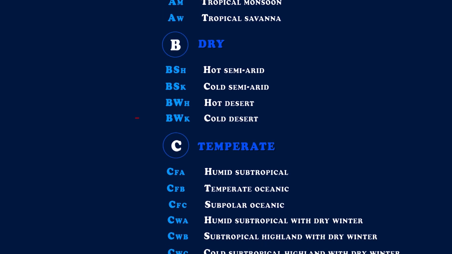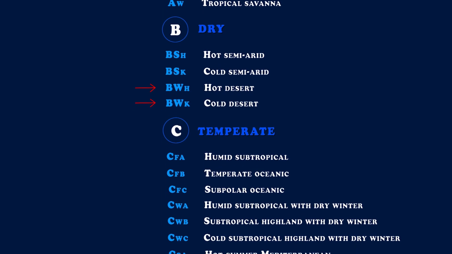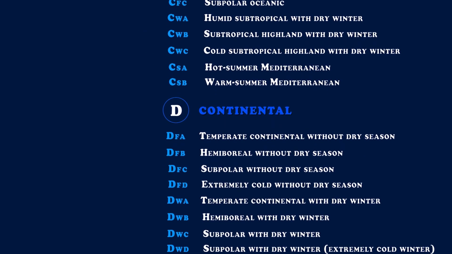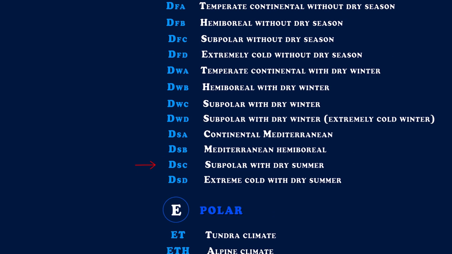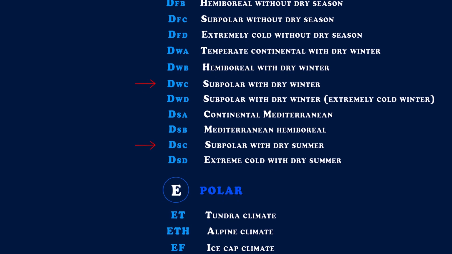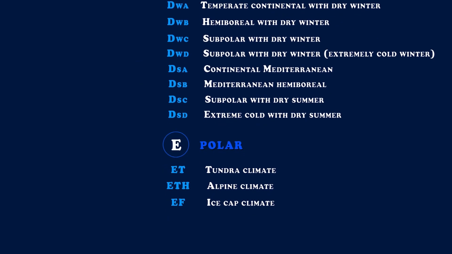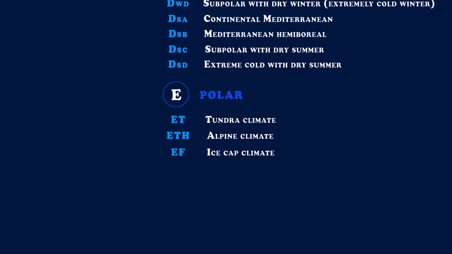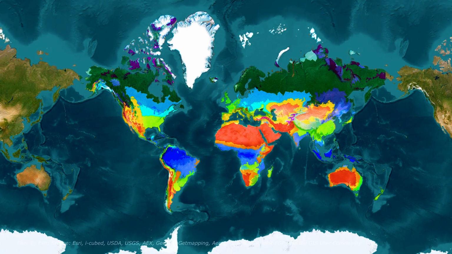For example, distinctions are made between cold and warm climates, or between those in which most of the rainfall occurs during winter and those in which it occurs during summer. Additional letters are then added to the initial classification to provide greater precision, completing the system. In this way, we can find places far apart on the planet that have surprisingly similar climatic conditions.